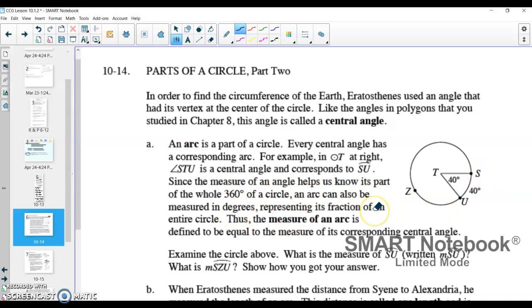It kind of says that in part B, but really what it's saying is we could say that SU, like in the problem above, was 500 miles, or we could just say that SU is 40 degrees of the entire 360 degree circle. It's just two different ways that we can talk about the measure of an arc. We could give it a length, like in feet, in miles, or we could give it an angle measure.